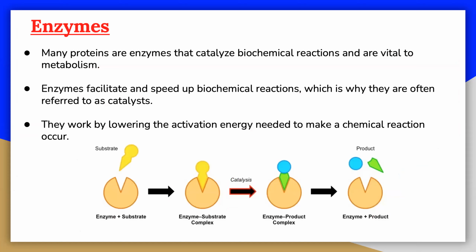Enzymes are proteins that facilitate and speed up biochemical reactions, which is why they are often referred to as catalysts. Enzymes are usually highly specific and accelerate only one or a few chemical reactions. Enzymes carry out most of the reactions involved in metabolism, as well as manipulating DNA in processes such as DNA replication, DNA repair, and transcription.